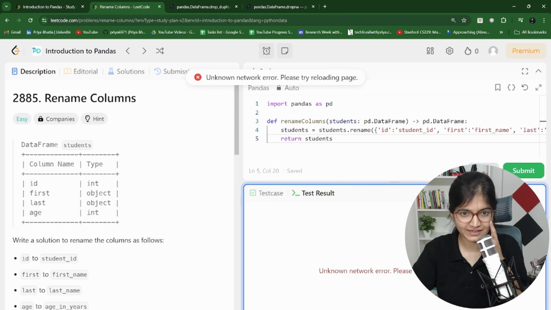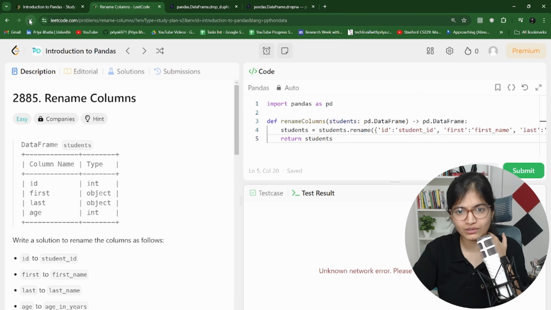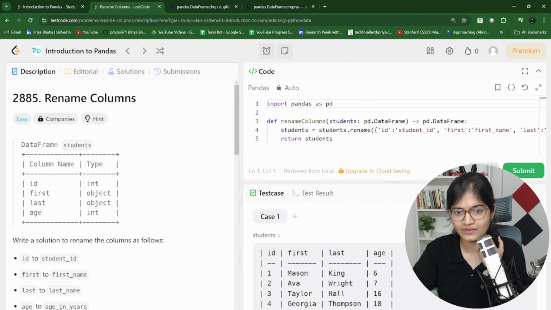Just run this out and see. Oh, there is some networking issue. Let's try to run this again.